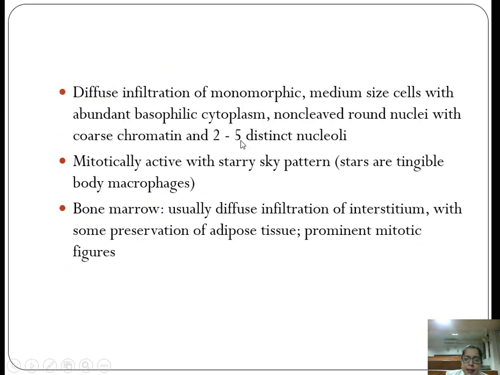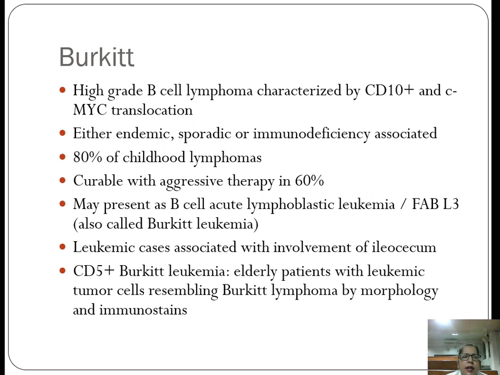Now coming to the next entity, that is Burkitt lymphoma. It's a high grade B cell lymphoma characterized by CD10 and c-MYC translocations. It can present as endemic, sporadic or in immunodeficiency patients. 80% of the children present with this type of lymphoma, curable with aggressive therapy in only 60% of the cases. It may present as B cell acute lymphoblastic leukemia, which is known in the older classification as FAB L3 or Burkitt leukemia.